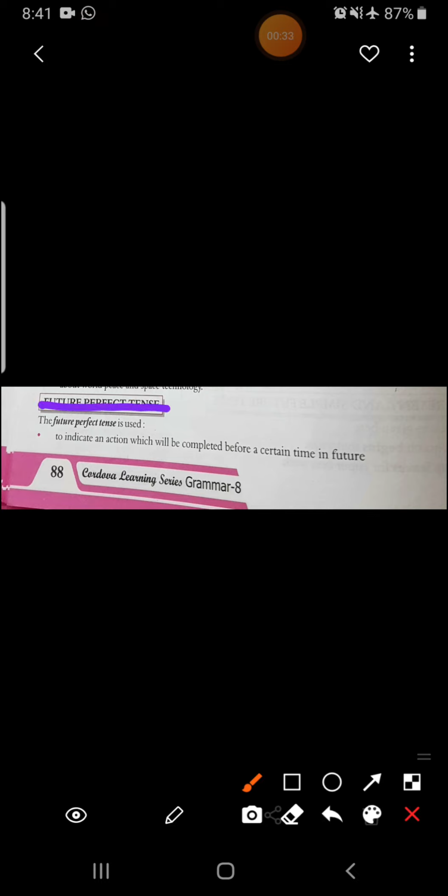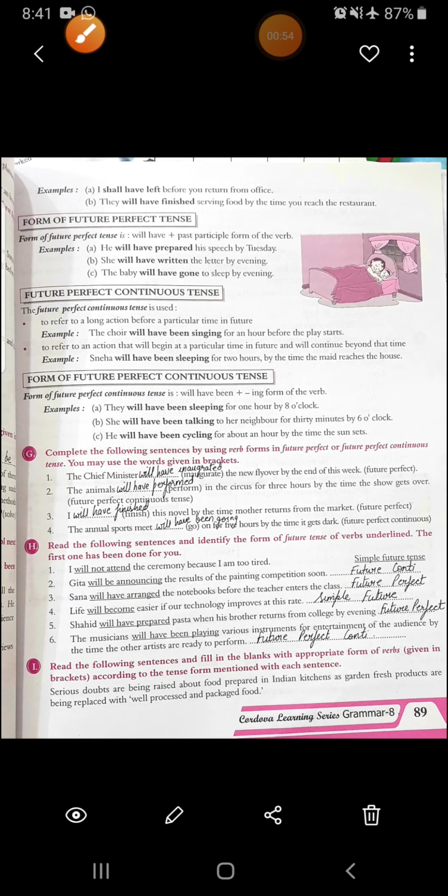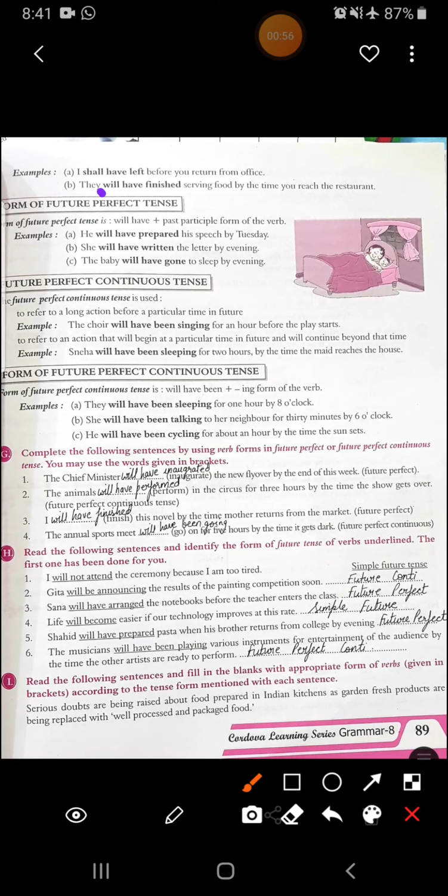See, future perfect tense. The future perfect tense is used to indicate an action which will be completed before a certain time in future. So you can understand it indicates an action which will be completed before a certain time. Means that a certain time is given, before that this will be completed, but in future. Alright. Now see examples. I shall have left before you return from office. Means I'm giving you a time that before this time I will be back. I shall have left before you return from office. So the time is certain that before you return from office I shall have left.